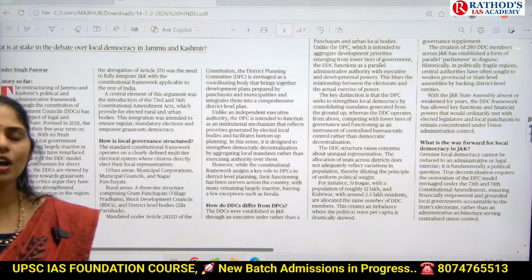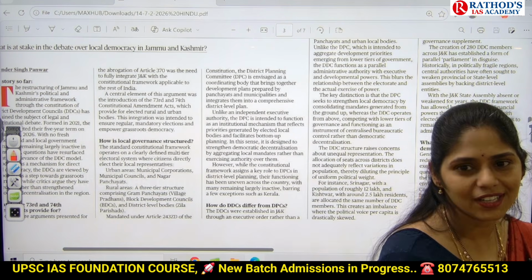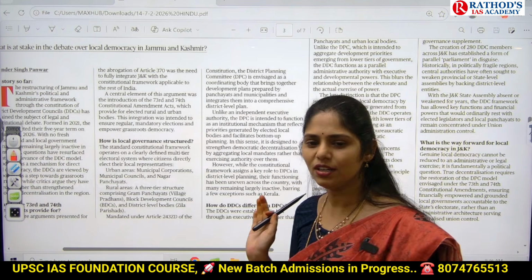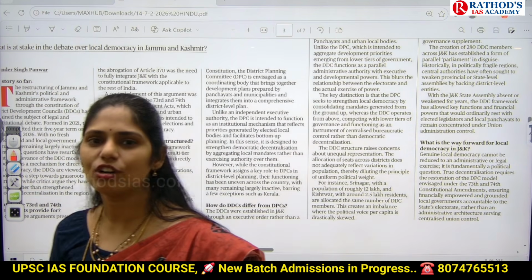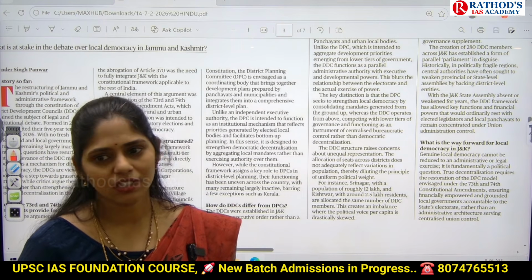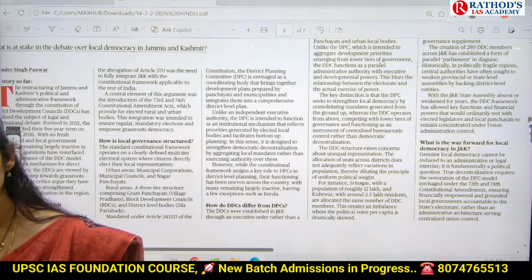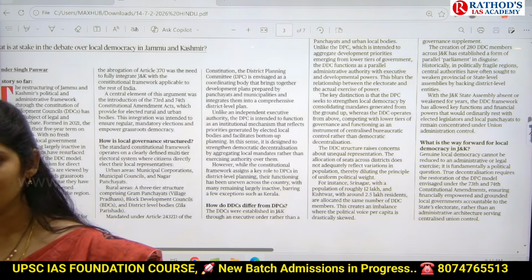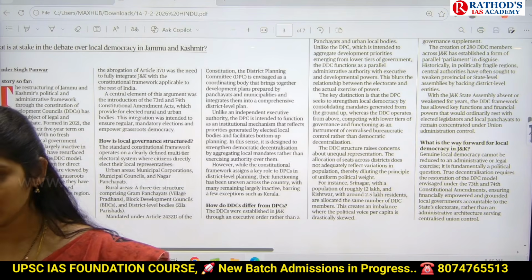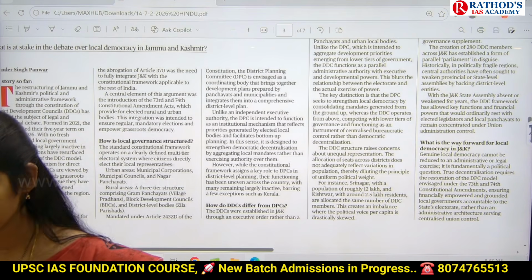So you have to get adapted to new types of questions. Then how do you know how this trend is changing? You have to practice only UPSC related questions. Then only you can understand the trend, and based on that, you can change your pattern of preparation. And you can analyze whether your knowledge is sufficient or not. If it is sufficient and you are able to solve that, it's good news. But if you can't, you again have to change the strategy of preparation. You have to change your mindset, like how you're thinking.